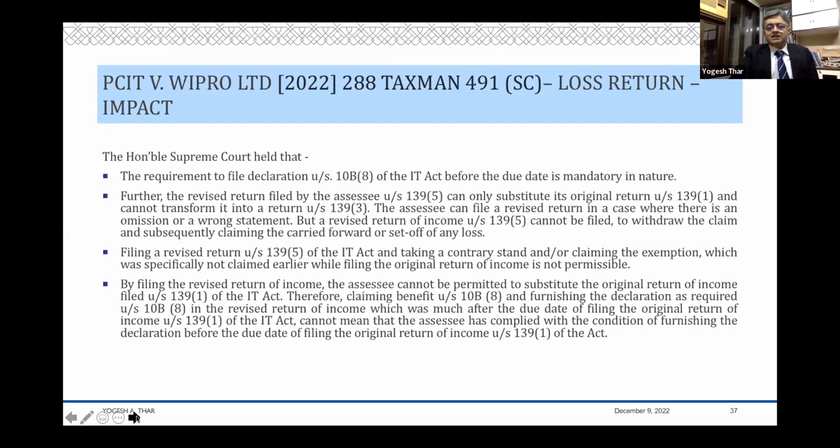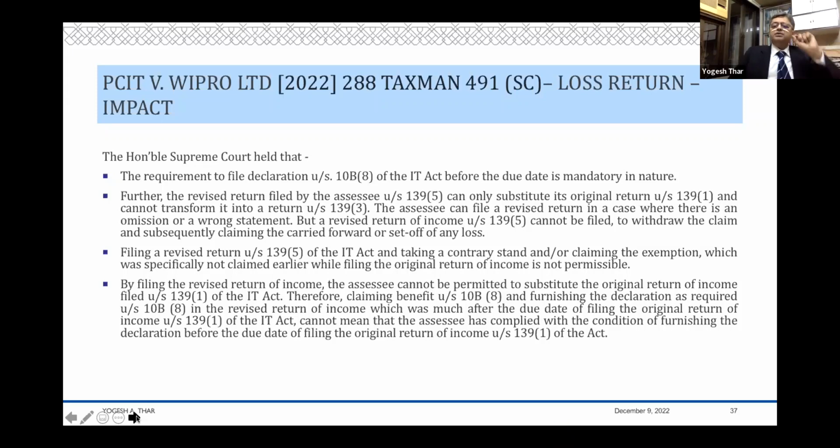The assessing officer said that, boss, this declaration has to be filed before the due date under 139(1). Now I will not accept this declaration. The assessee says that section 10B requires me to file a declaration. So I have filed a declaration, which is mandatory.